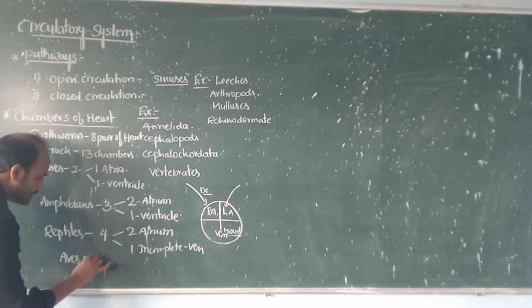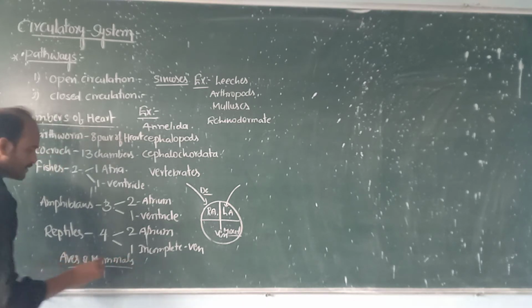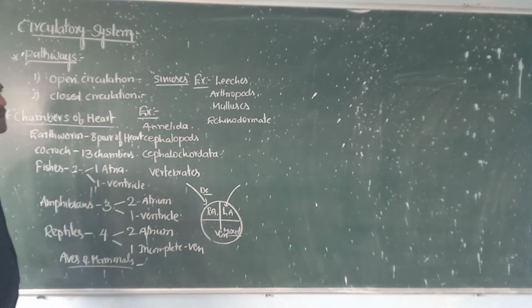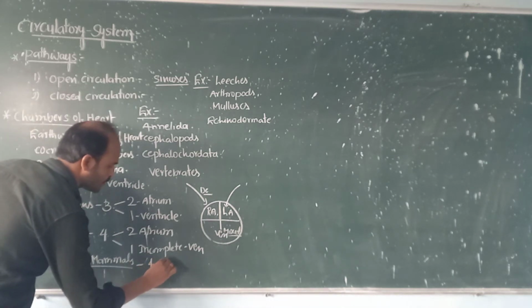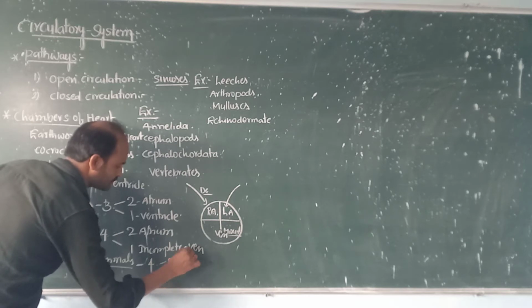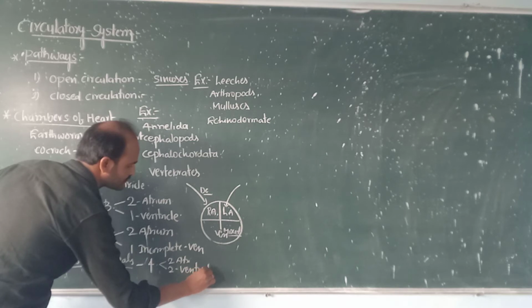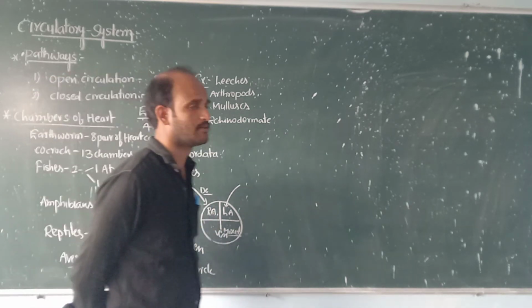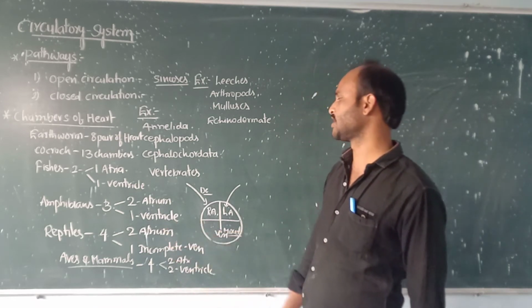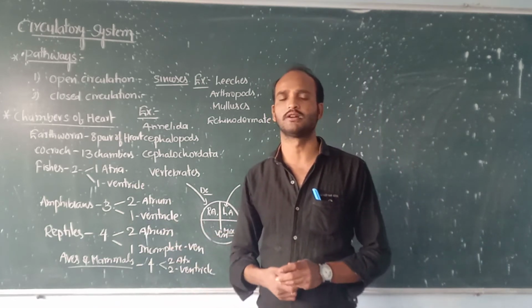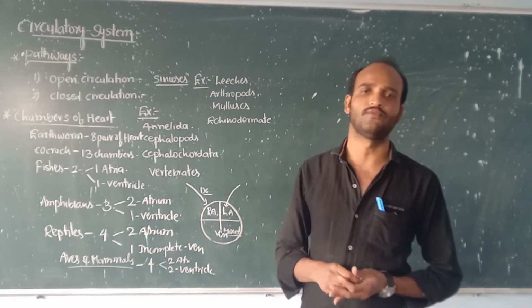In birds and mammals, the heart chambers are 4. 4 chambers of heart.